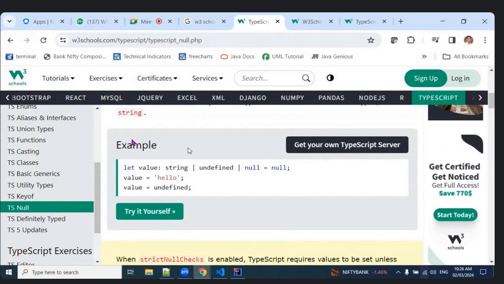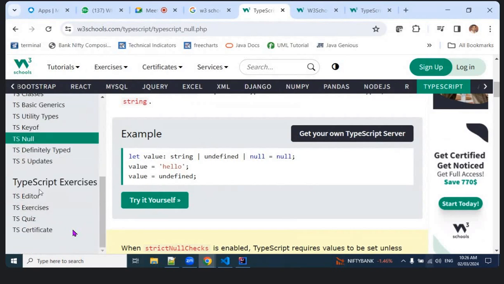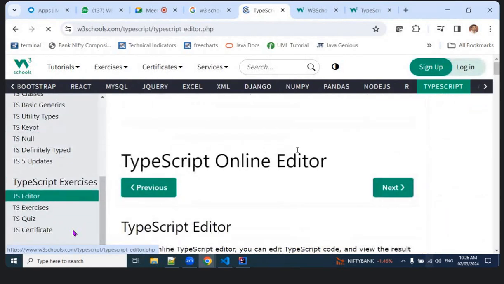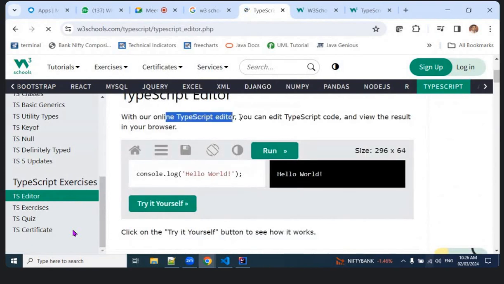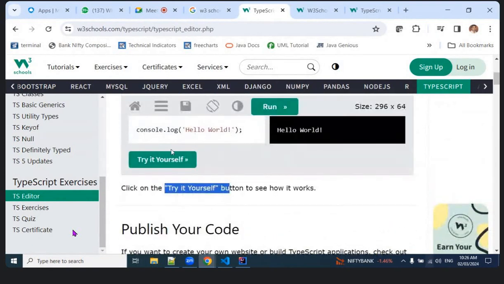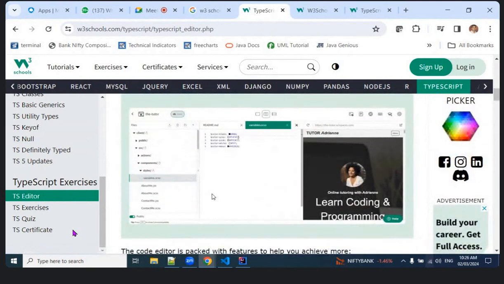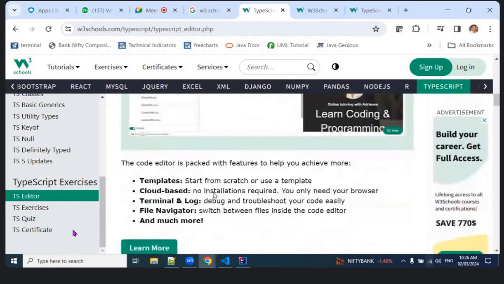Okay, so I think that's fine. So now I wanted you to write the test. You come to the TypeScript exercises. So there is a quick quiz, TypeScript quiz. You can edit TypeScript code in the editor yourself. One of it you can use. This will work. So anytime you want to verify your code, you can use this TypeScript editor.